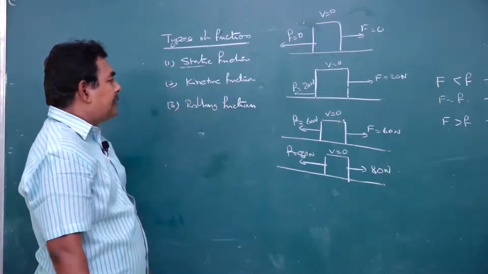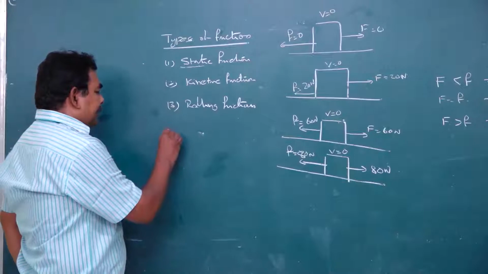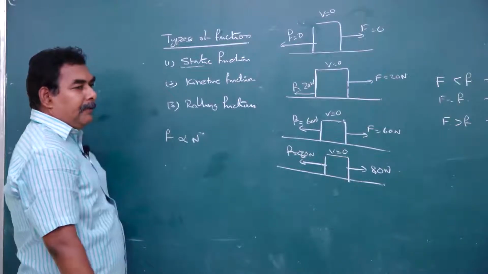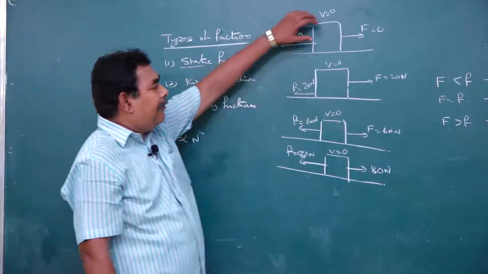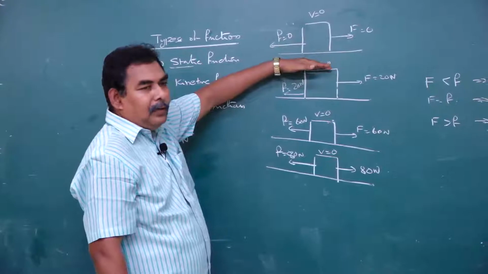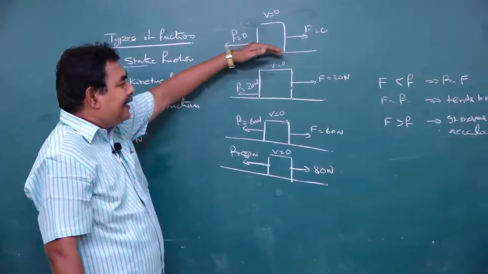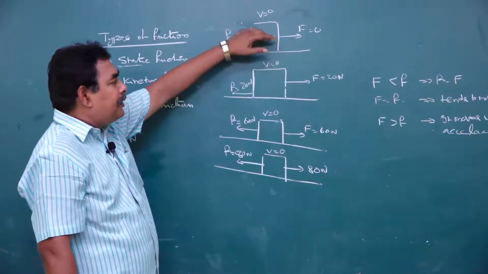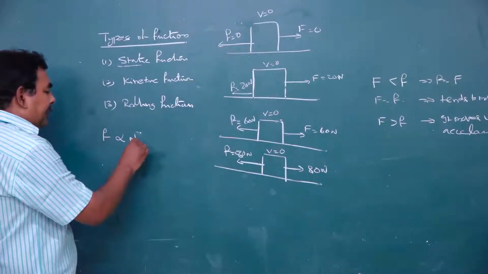So the first question is, how can you calculate the frictional force? Frictional force is directly proportional to normal reaction. When a textbook is kept on a table, the weight of the book acts downwards. The table also exerts some force on the book. The force exerted by the table on the book is called normal reaction. The frictional force between the body and the surface is directly proportional to the normal reaction.